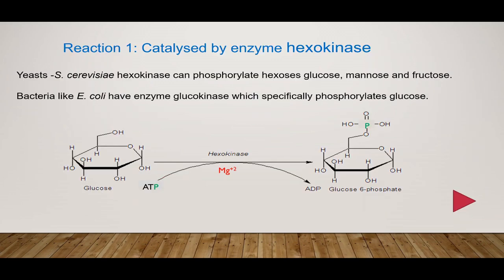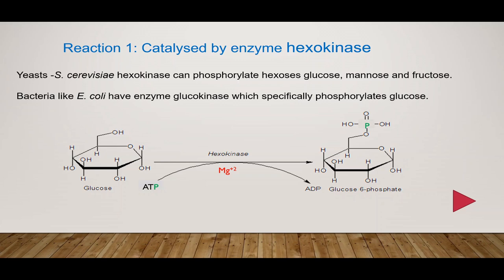Let us see the first reaction in details. You can see on the left hand side of the slide the structure of glucose. This is the cyclic structure of alpha D glucose, and the enzyme hexokinase uses this as substrate.